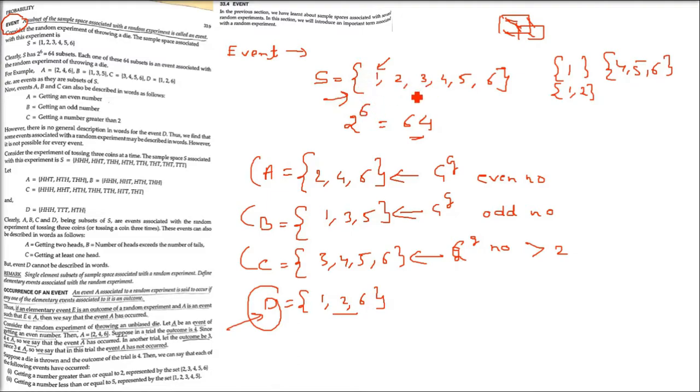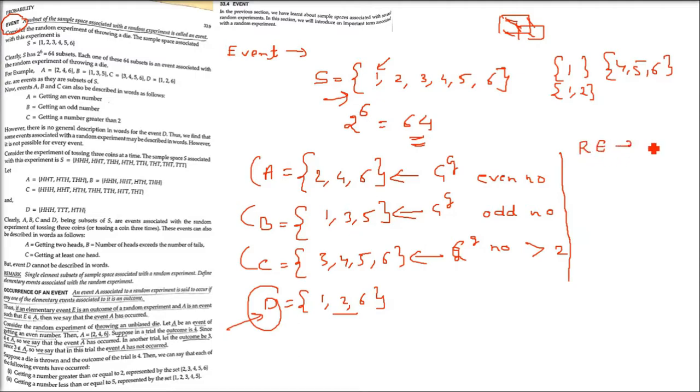So take the elementary events, make a set. And any subset of this sample space is called an event. You understood the idea of event now? From the random experiment, then sample space, elementary event, then we came to event. Now, when will you say that the event has occurred, or the occurrence of an event?